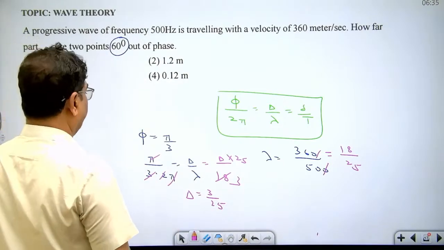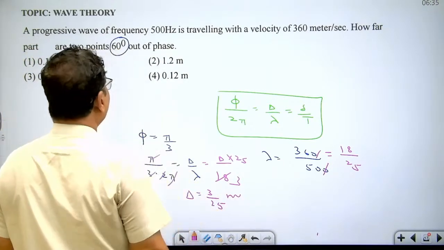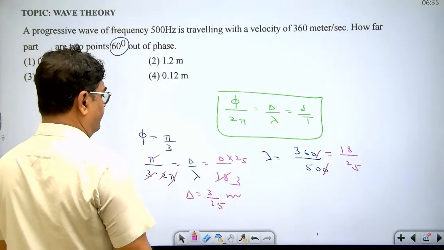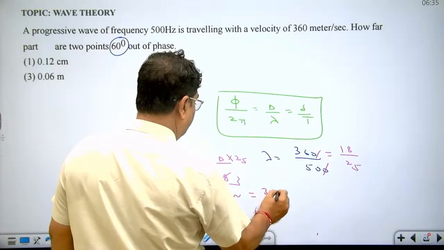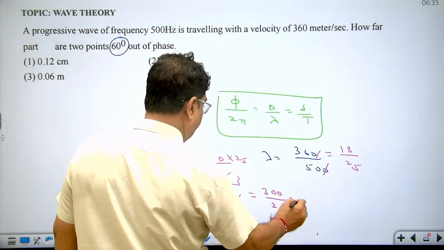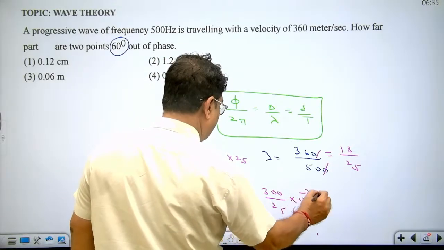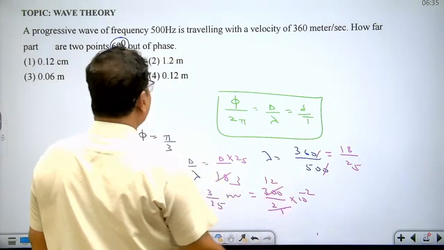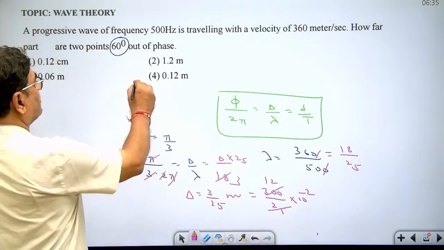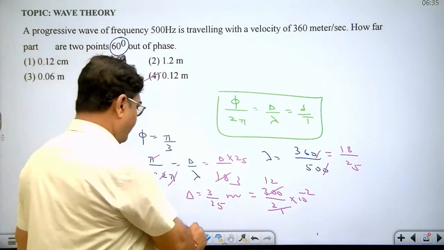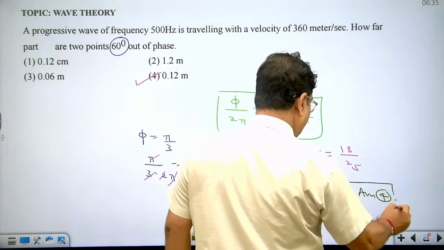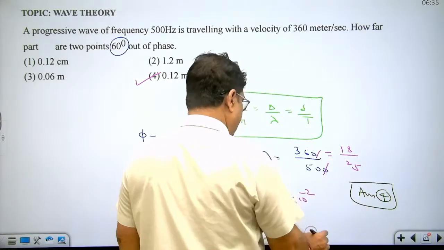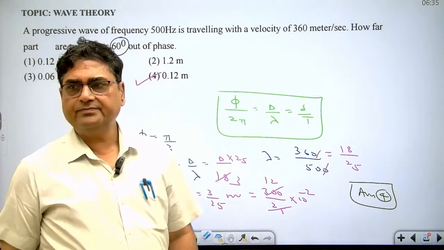This is in meter. What is this? If you write 300 upon 25 into 10 to the power minus 2, this is 12, means 0.12. So the answer is option 4. Out of 4 options, the correct answer is option 4. Okay.